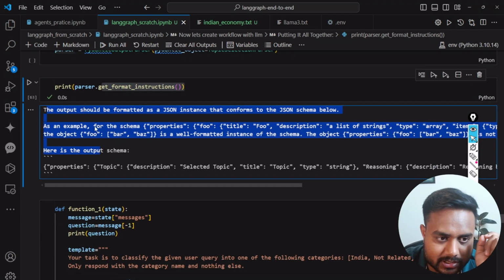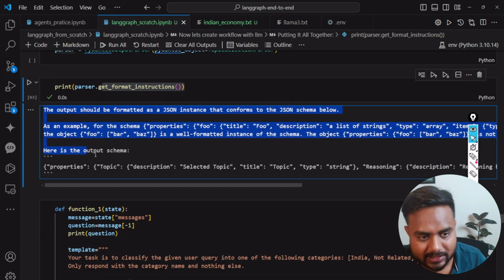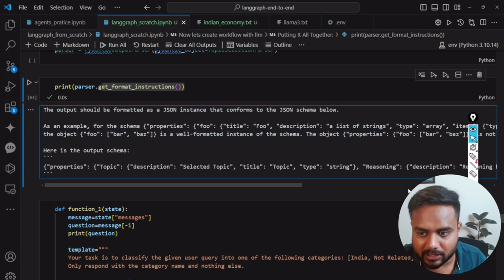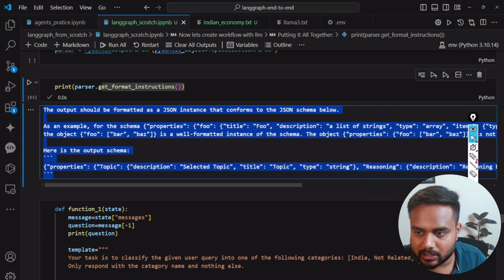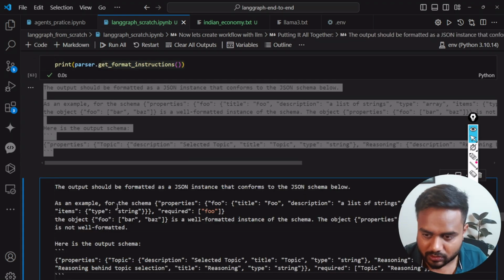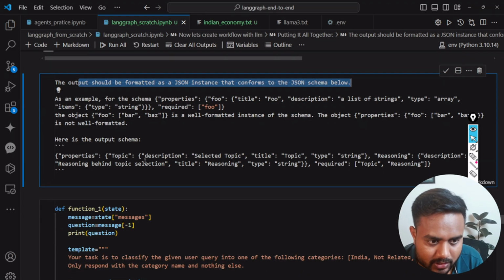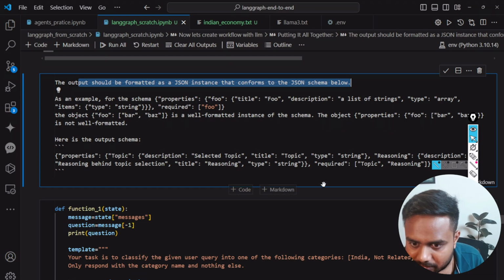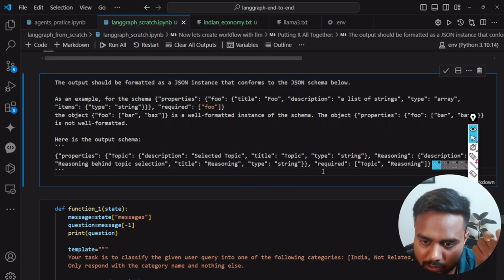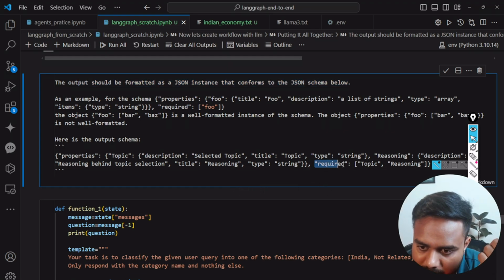Now just read this particular instruction. What they are saying over here, let me copy and paste and keep it inside the markdown, so it will be clear. See what they are saying: the output should be formatted as a JSON instance that conforms to the JSON schema below. So they are saying whenever I get the output, it should be formatted like this one.